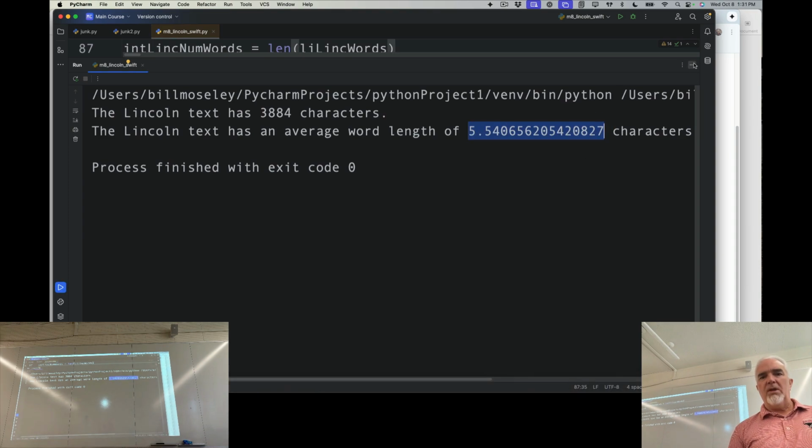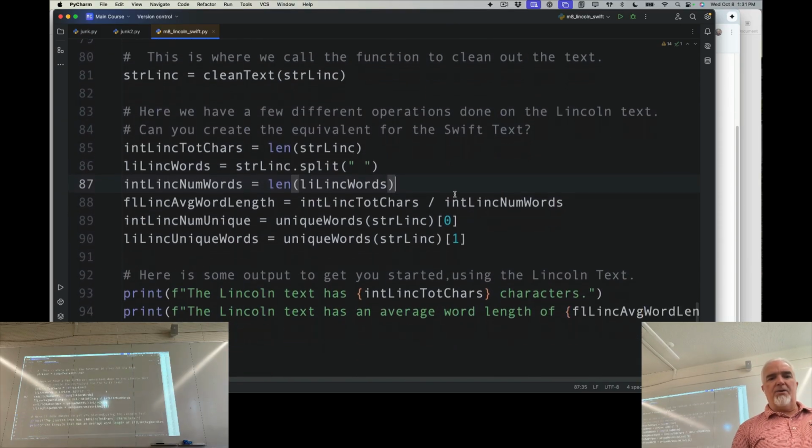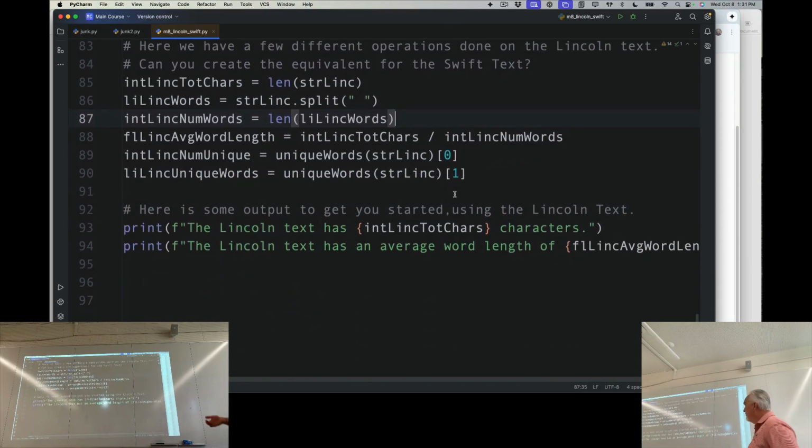So what you'll want to do as you go through this is try to create the custom function that's mentioned in the comments of this file, but also do some of these operations with the Taylor Swift text. Do some comparing between those two pieces of text. Who do you think uses longer words on average, Taylor Swift or Abraham Lincoln?